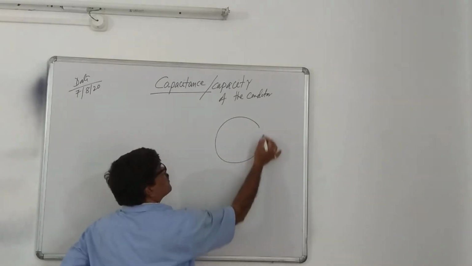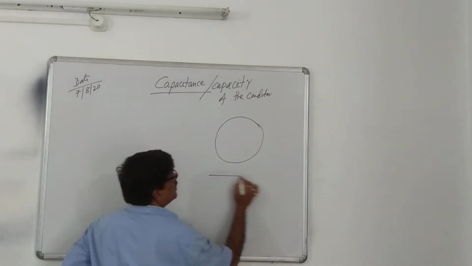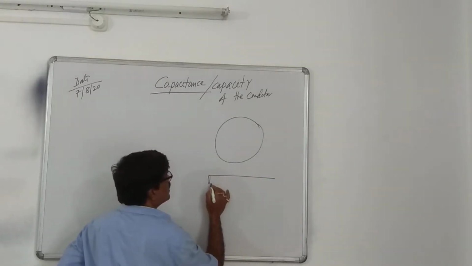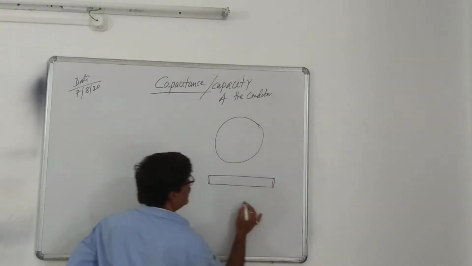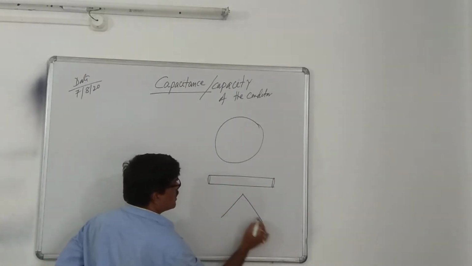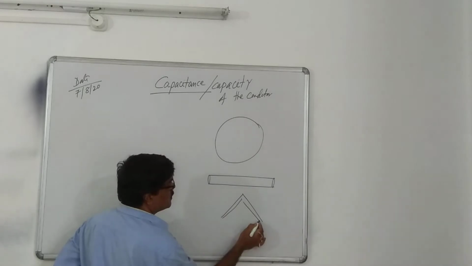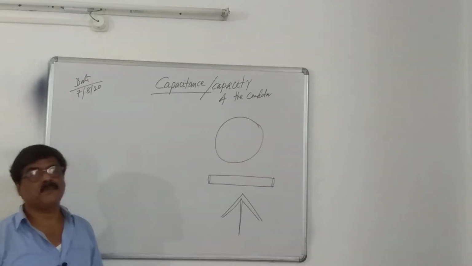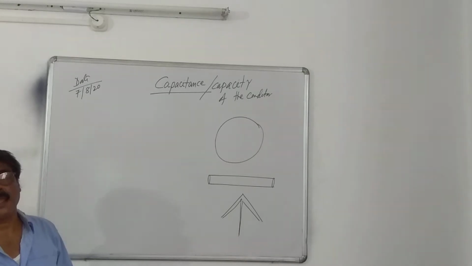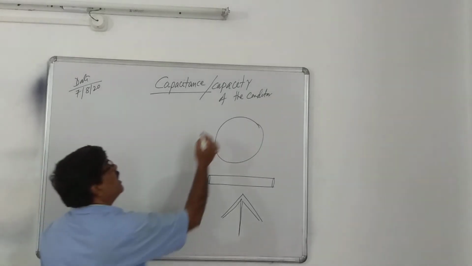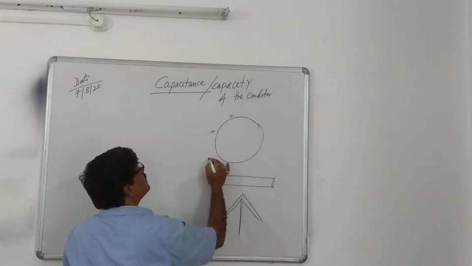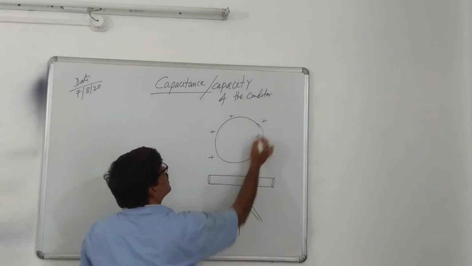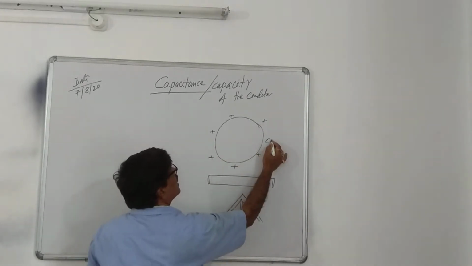This is a spherical conductor. This is a cylindrical conductor. This is a needle type conductor. That is, the conductors have different shape and size, and conductors hold charge.